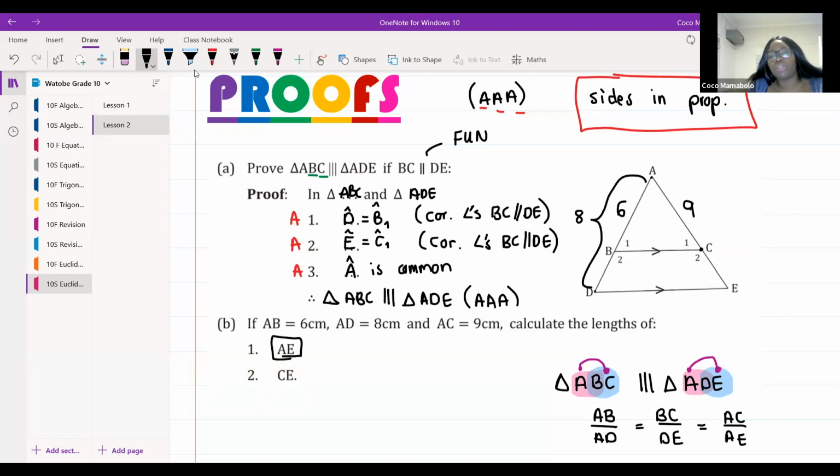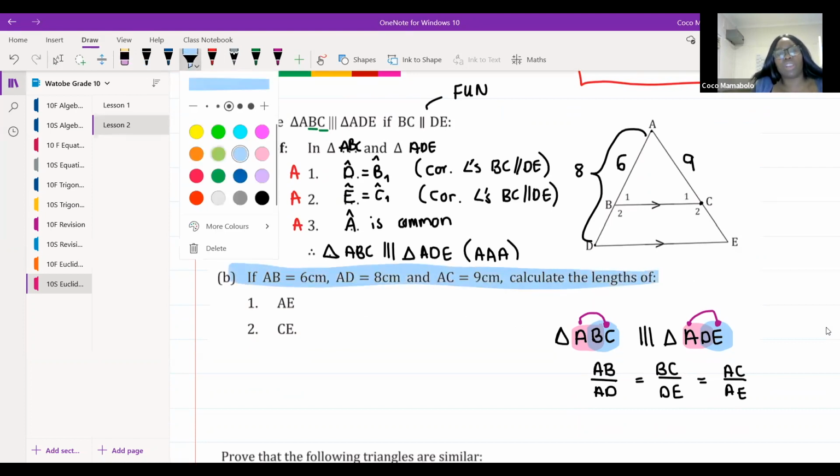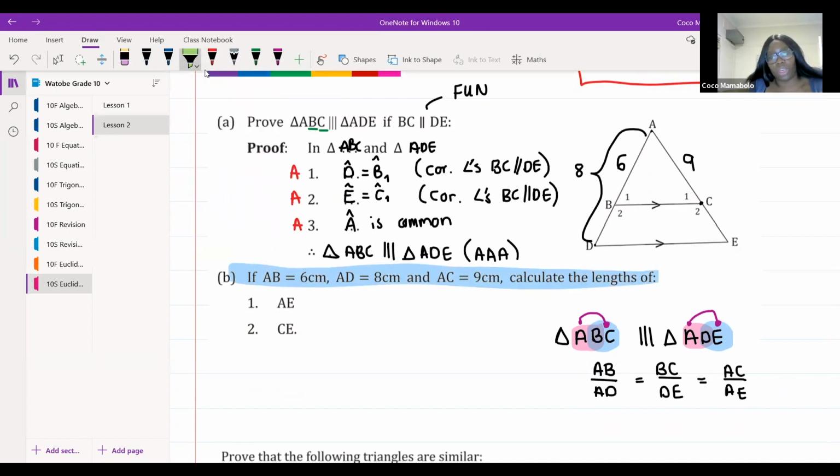Right, so we want to find AE. So here's what we're going to do, guys. We're going to take the information that they've given us, and we're going to use it to our advantage. It's given over here. We're going to make sure that we're using it correctly.